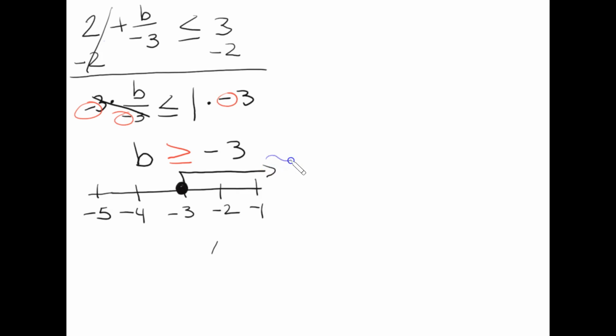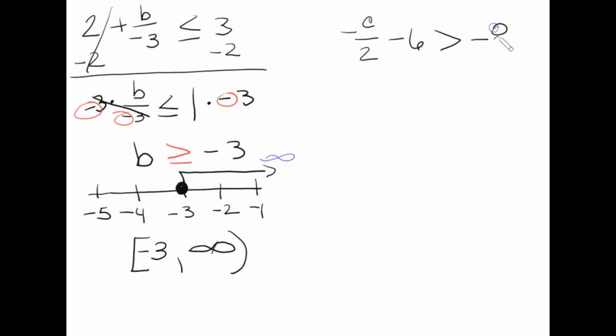Goes all the way to positive infinity. All right. So if I were going to write that, I have a hard bracket at negative 3 because negative 3 is included, and it extends all the way to positive infinity. And that's going to be a soft bracket. Okay, number 4 says negative c over 2 minus 6 is greater than negative 8. Add or subtract first, so I'm going to add 6 to both sides.